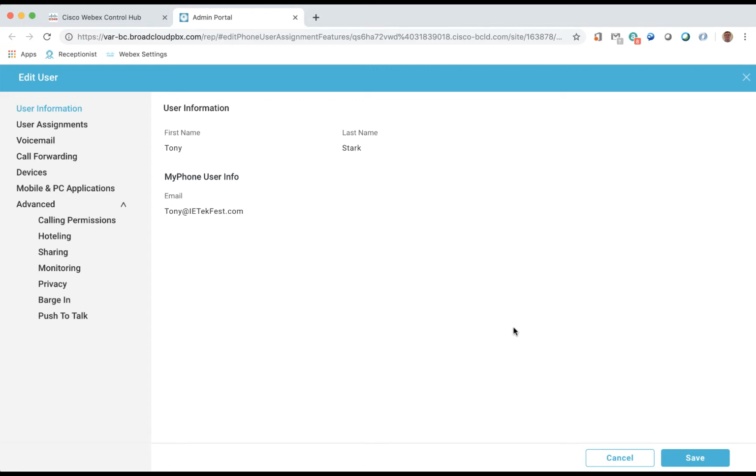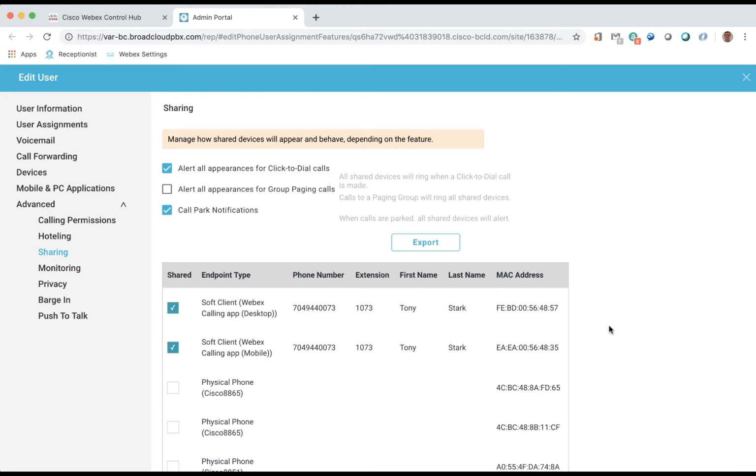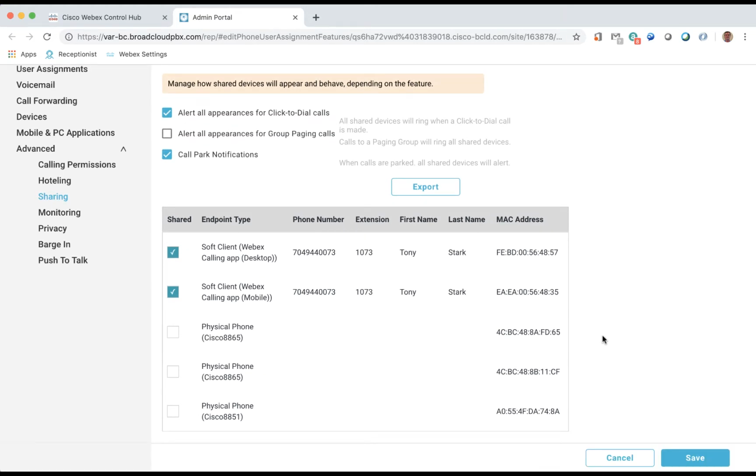In the User Configuration page, click on the Sharing link in the left panel. This will present the sharing options and devices the user's line is currently shared with and any devices capable of being shared to. Simply click the checkbox beside the device to share or unshare the line to the device.